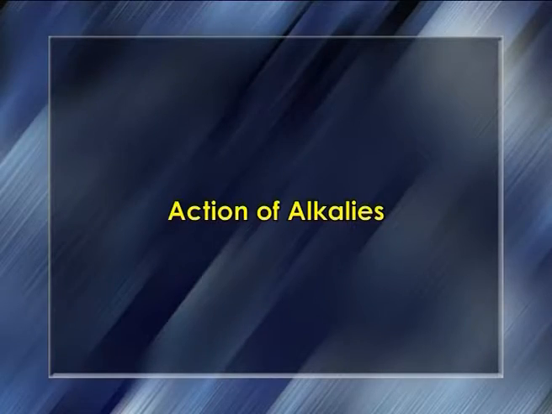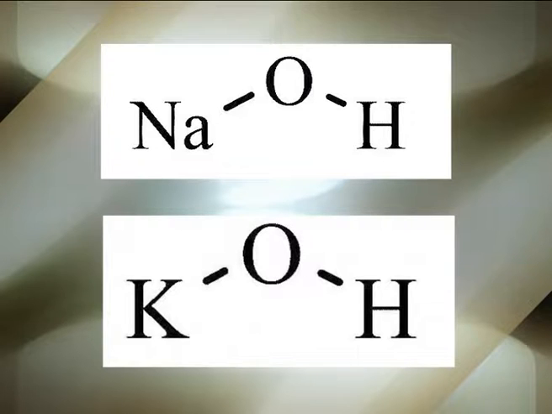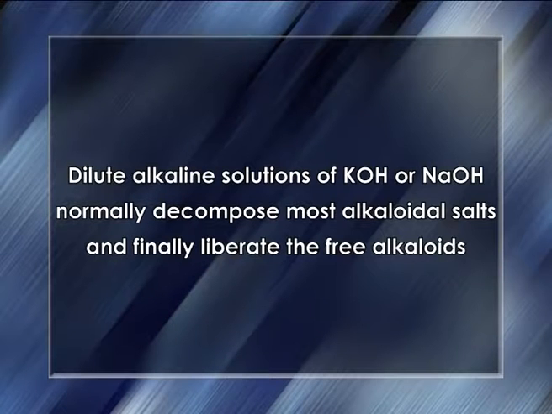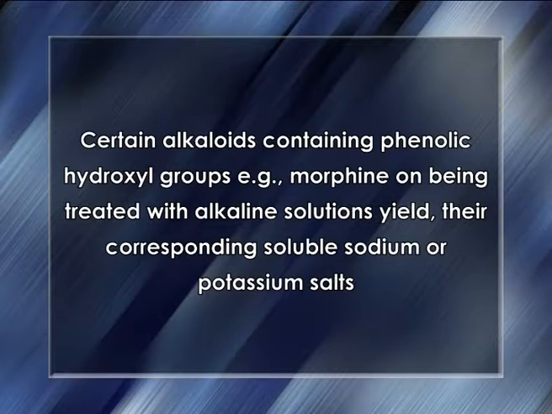Action of alkalis. The action of alkalis like NaOH and KOH on the alkaloids is found to vary in nature. First, dilute alkaline solutions of KOH or NaOH normally decompose most alkaloidal salts and finally liberate the free alkaloids. Second, certain alkaloids containing phenolic hydroxyl groups, for example morphine, on being treated with alkaline solutions yield their corresponding soluble sodium or potassium salts.